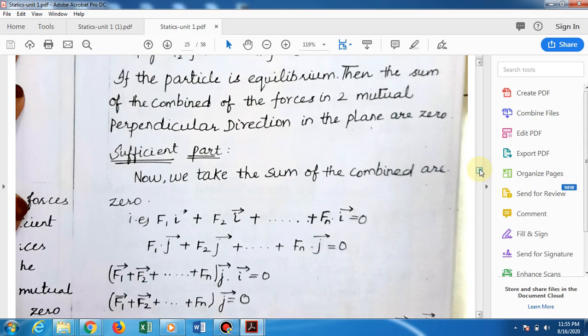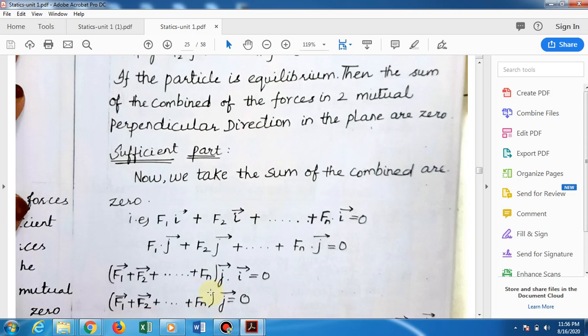Sufficient part, you see girls. Now we take the sum of the combined forces as 0. So from last to first, from the necessary part you are getting, f1 dot i vector plus f2 dot i vector plus fn dot i vector, then f1 dot j vector plus f2 dot j vector plus fn dot j vector.